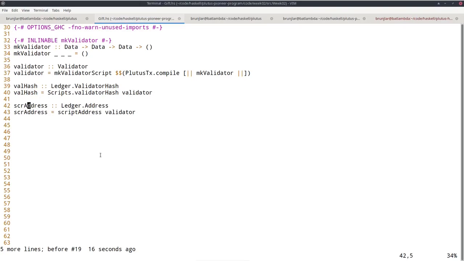And also, given the validator, we can turn it into an address. So this is a real address on the blockchain. We no longer only have pub key addresses, we also have script addresses. And this is how you get it: you apply the function scriptAddress to the validator and you get an address.